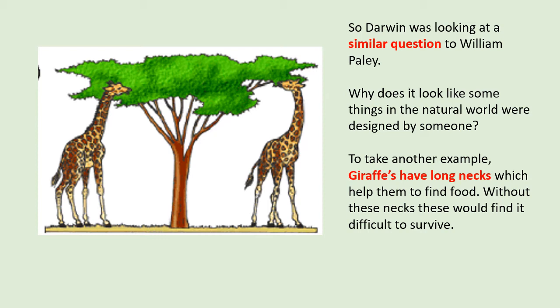Sorry, there's a typo there. It says without these necks, these would find it difficult to survive. It could say without these necks, they would find it difficult to survive. So, you know, the food they want to get is at the top of the trees. Without the long necks, they wouldn't be able to get that food, and so they'd find it difficult to survive.